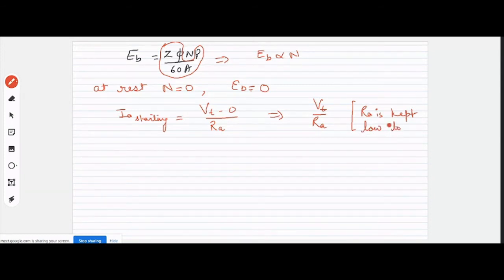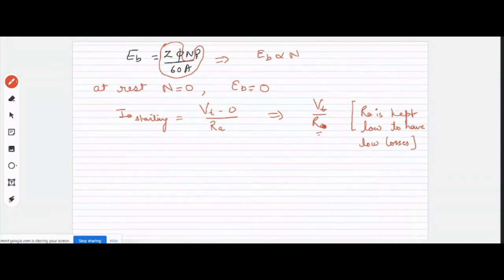Low losses. So if Ra is less, what will happen to Ia? Ia will be more. Ia will be very high. You could have observed this during the numericals you have solved, that the value of Ra remains in the range of 0.0 something: 0.05, 0.01, 0.02.